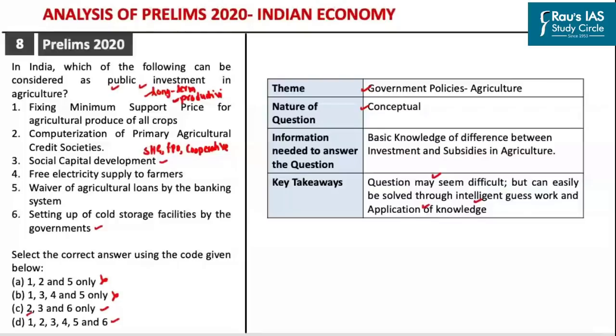Now look at the component of free electricity supply to the farmers. Obviously, free electricity supply to the farmers would not be considered a public investment. Rather, it would be considered a kind of subsidy given by the Indian government to the farmers. The same can be said about the waiver of agricultural loans as well as the fixing of the minimum support price for various agricultural commodities. So, through this application of knowledge as well as intelligent guesswork, you can easily arrive at the right answer. The right answer here would be C, that is 2, 3 and 6.